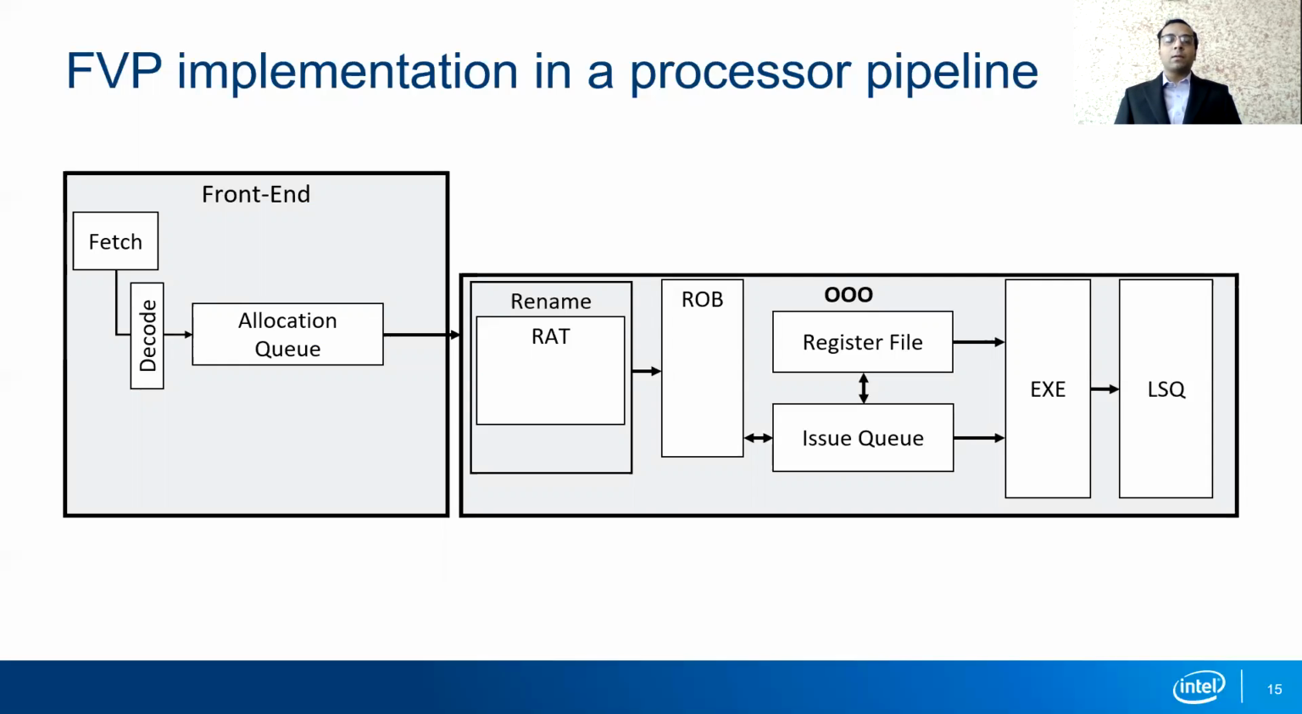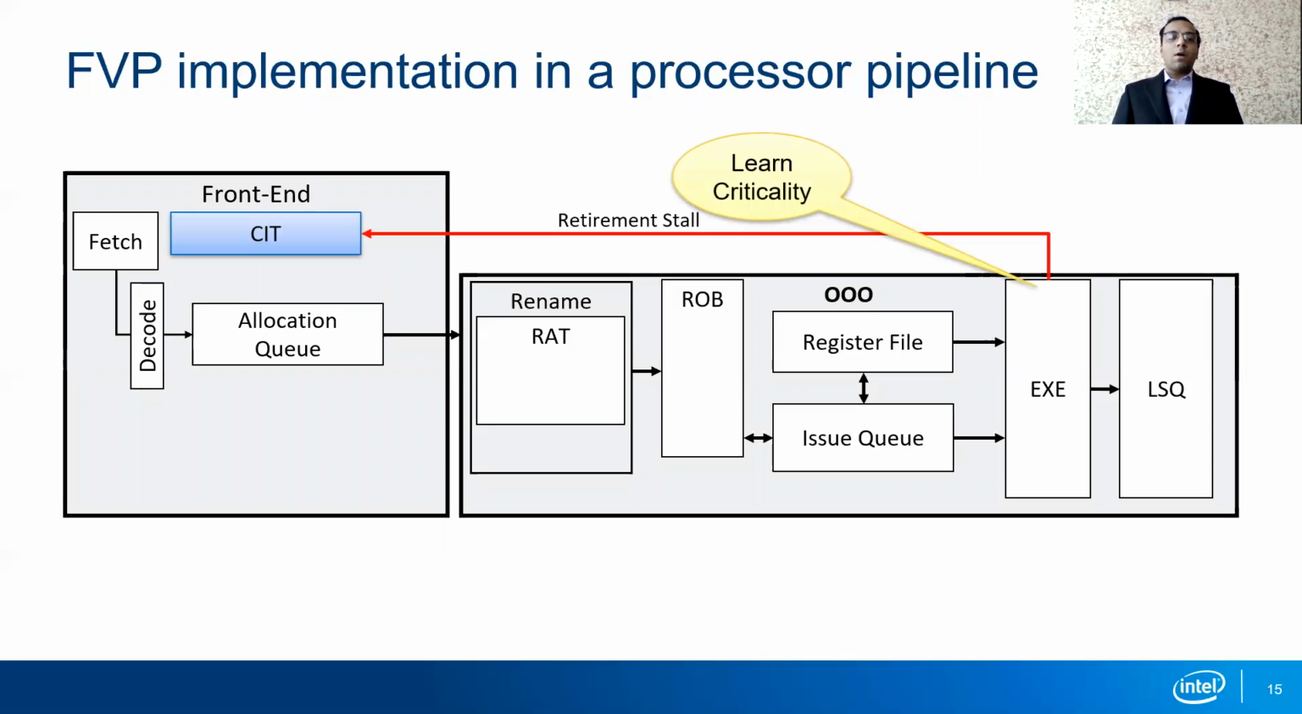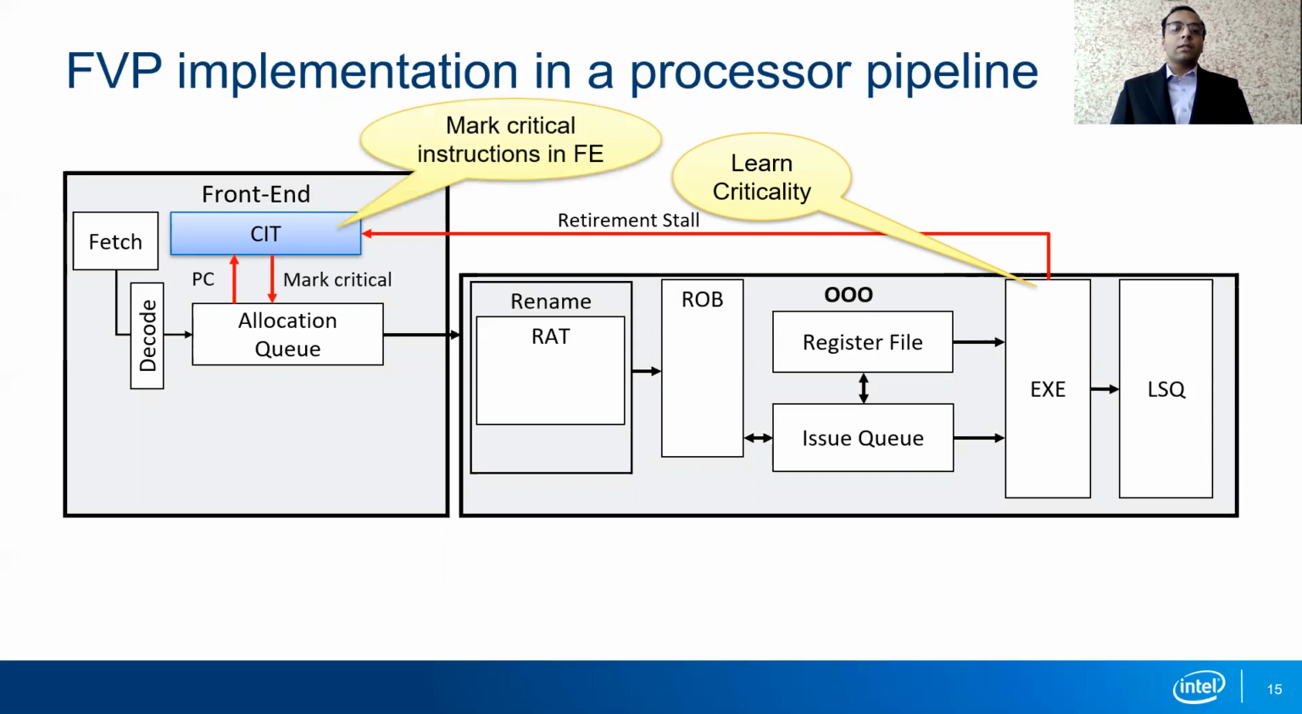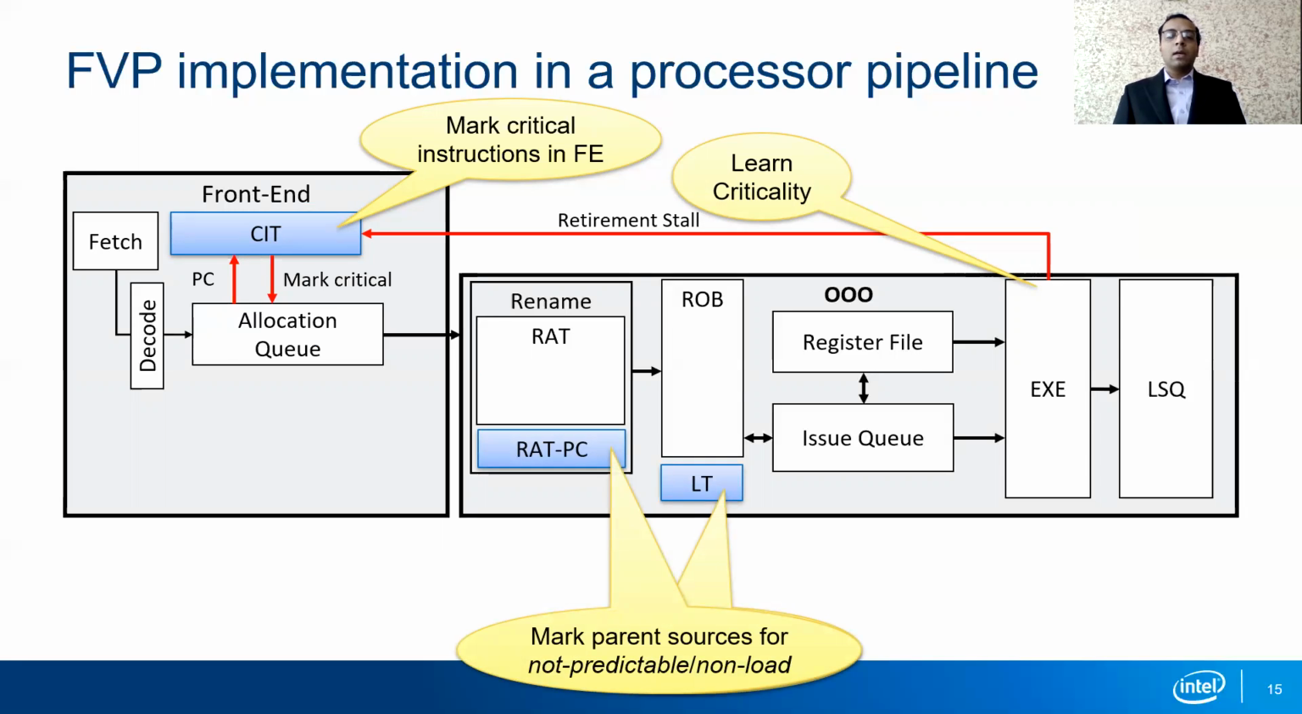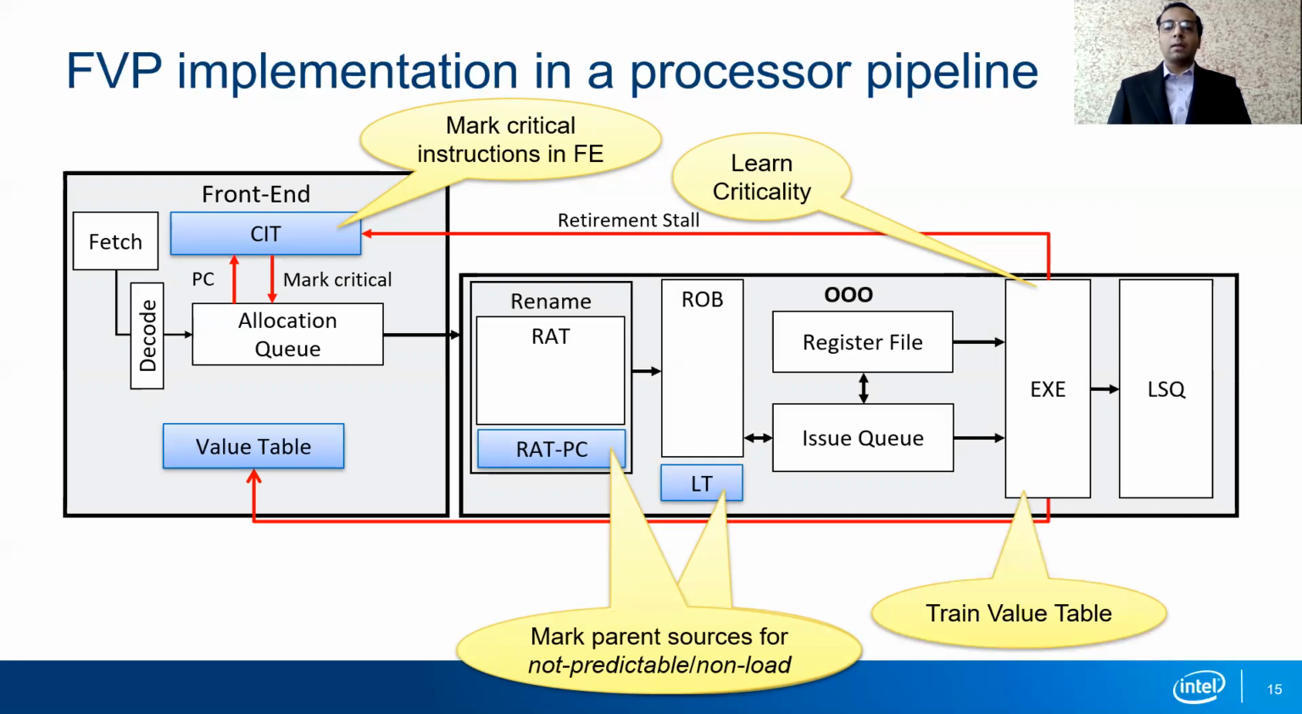We have now seen the various components of focus value prediction, and I will now show a comprehensive picture of how focus value prediction is implemented in a typical processor pipeline. The first component is the CIT. It is implemented in the front end and it trains from the execution unit. It records instructions which are going to stall retirement and achieves confidence on them. After decode, every instruction queries the CIT, and if an instruction has high confidence in the CIT, it is marked critical. Next, the critical instruction can use the RAT to find its parent sources, and subsequently the critical instruction as well as its parent sources are added to the value table through the execution unit.